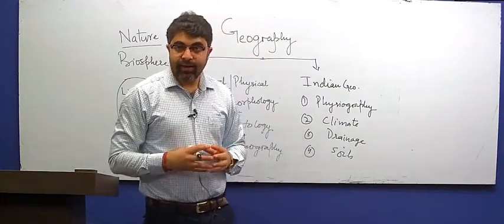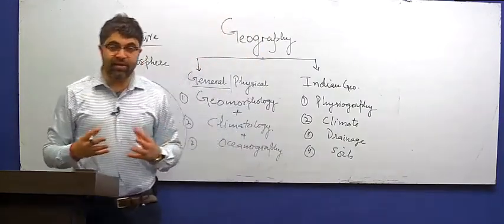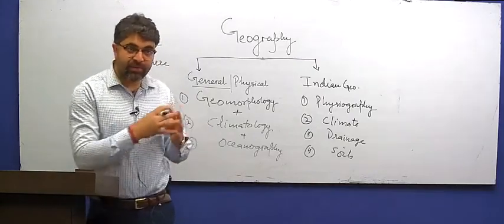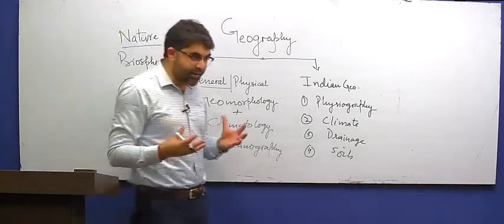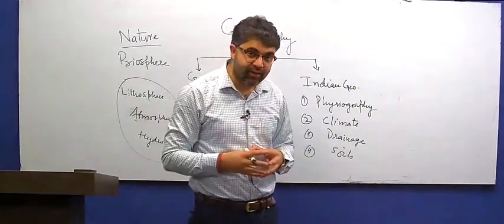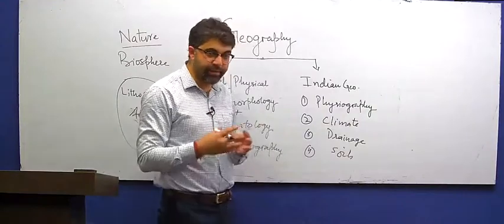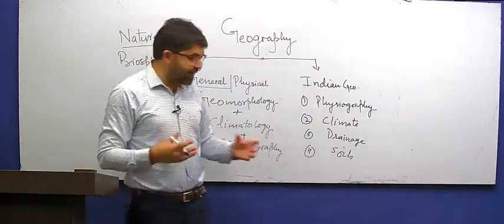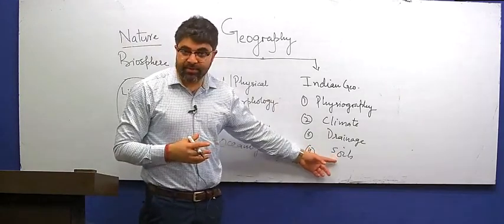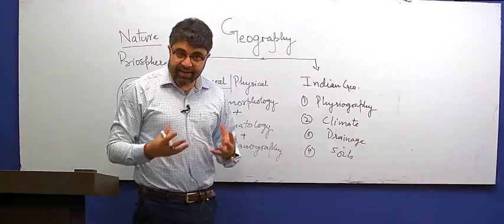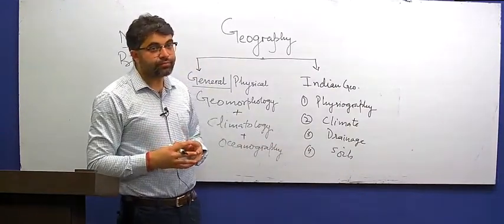Second is the problems of soils, the natural problems of soils, like Indian soils lack nitrogen, all soils of India are deficit in nitrogen. Why is it so? What will be the impact? Then anthropogenic factors that have led to soil problems, such as overuse of fertilizers, unscientific use of fertilizers.